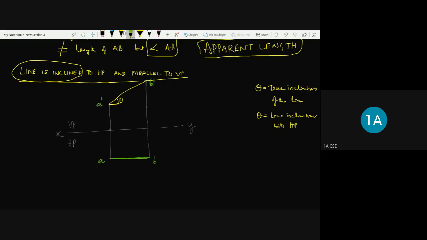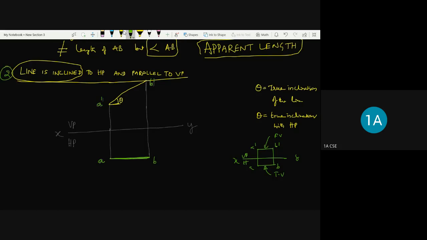Seeing the difference of what I have drawn from the previous two-dimensional projection of line and this one. So earlier I have drawn XY, and say just I'm drawing a rough diagram here. So this is A dash B dash and this is AB. So see here the front view as well as the top view both are parallel to XY line in this case when the line is parallel to both the planes. So this is the second position of line.